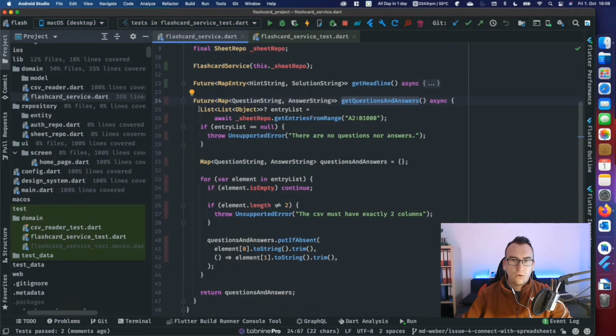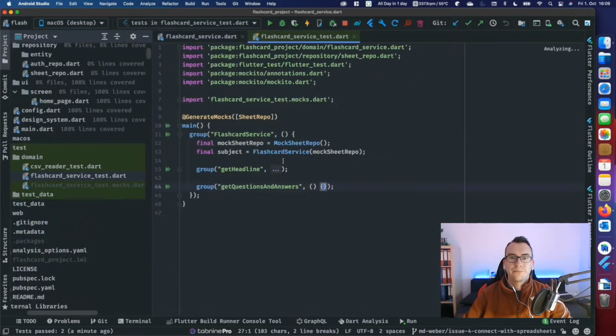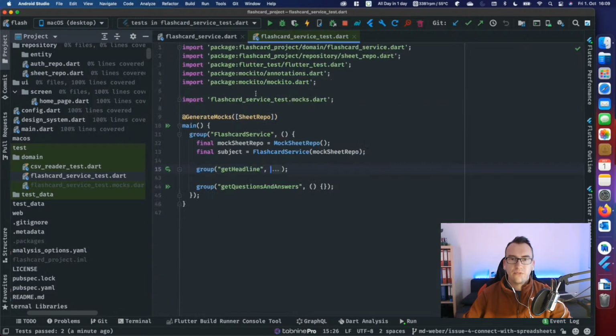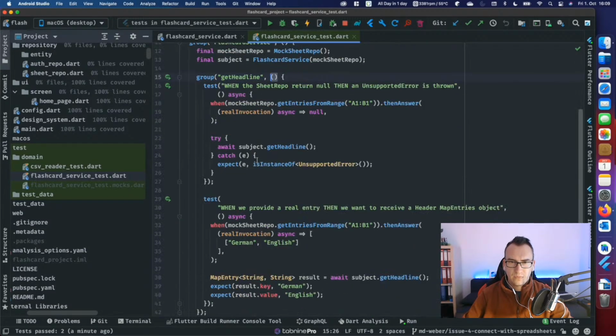So our goal for now is to first start with this one. We need to mock our sheet repo again, get any entries, and this should return a list with null so that we can throw this unsupported error. We did that already for the get headline, so we can do nearly the same thing. What did we do to get this unsupported error?